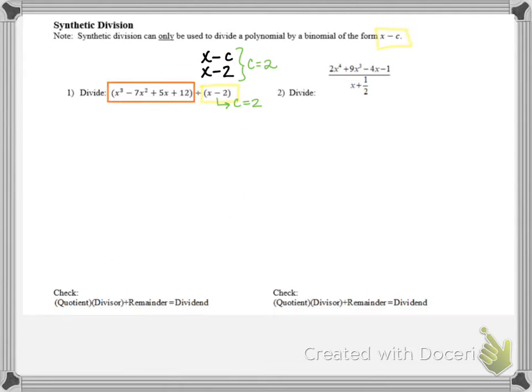So first, we want a little bit of vocabulary, though. The x cubed minus 7x squared plus 5x plus 12, that is called our dividend. And then the binomial we're dividing by is called the divisor. So you get your c value from the divisor, which we already got as 2, and then you set up this half rectangle. And then what you do is you write the coefficients of your dividend in the top row of your half rectangle.